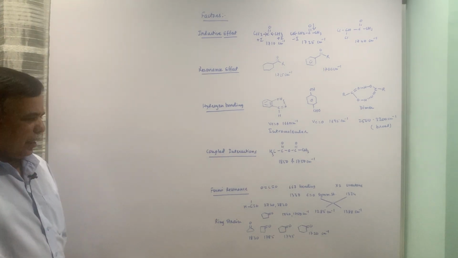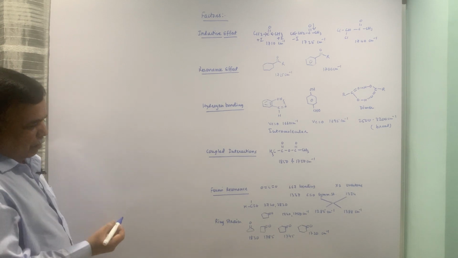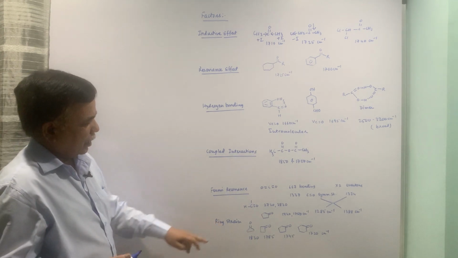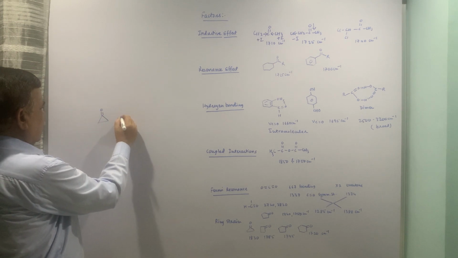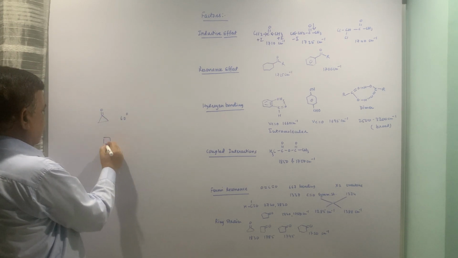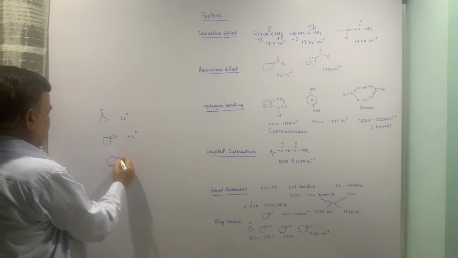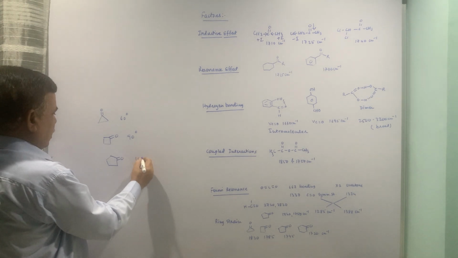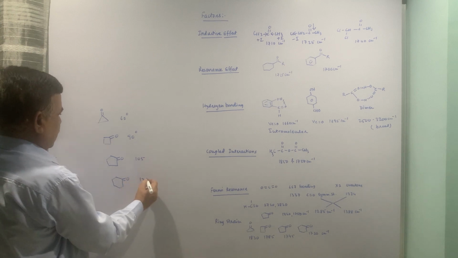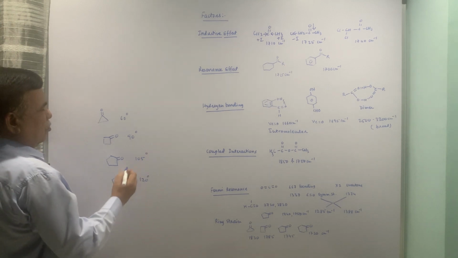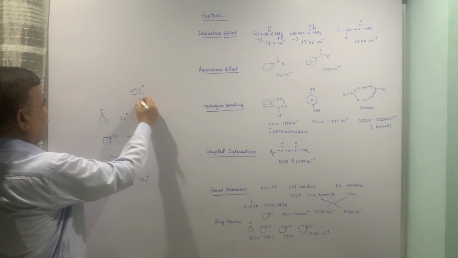Let us look at the last factor, that is ring strain. Here the diagonal angle is 60 degrees, in this case it is 90 degrees, in this case it is 105 something, and in this case it is nearly 120. The normal diagonal angle is 109.5 degrees, for tetrahedral carbon.